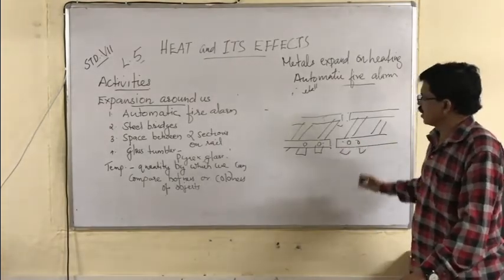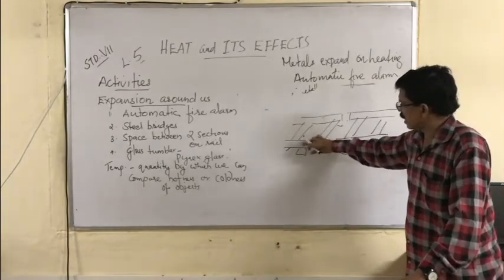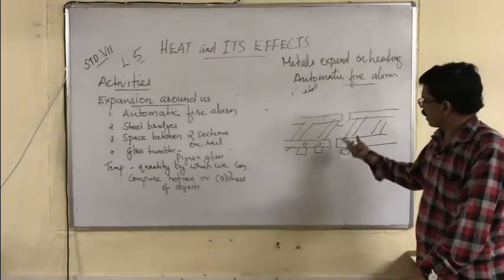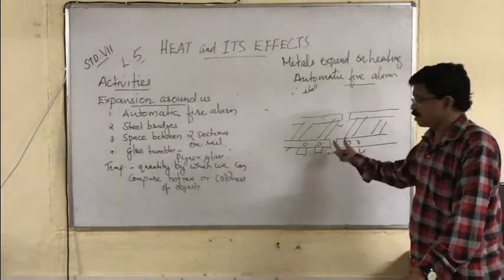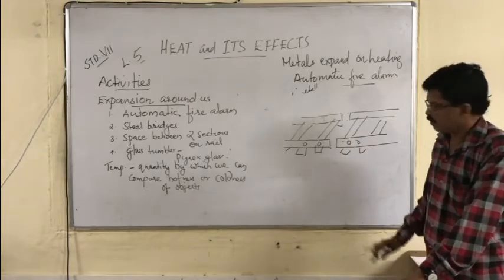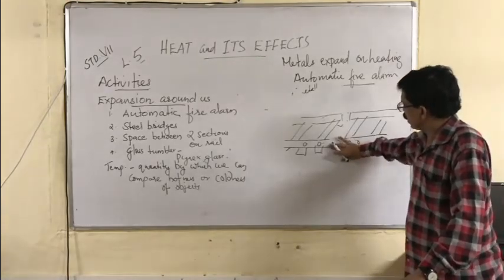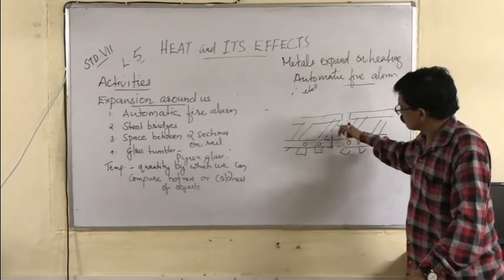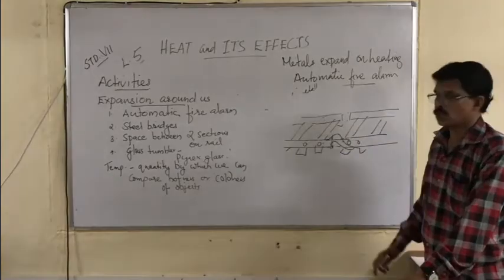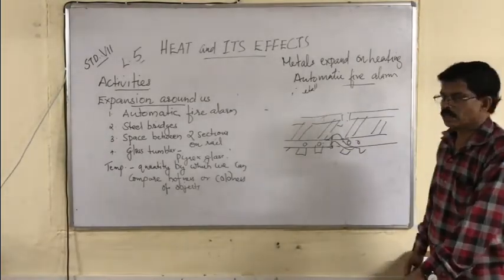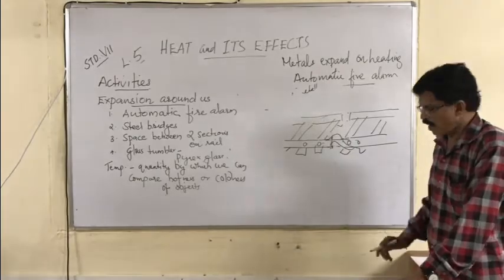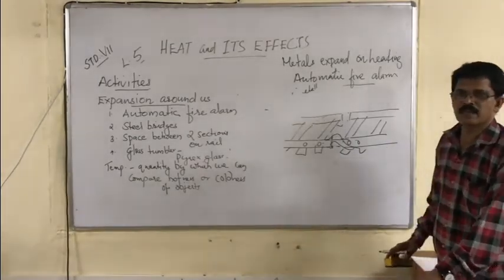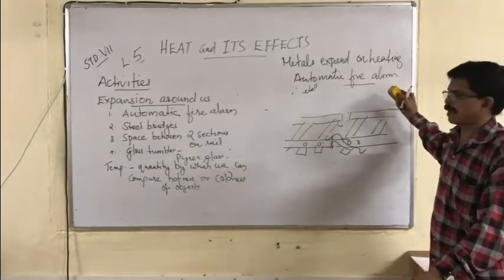Why is space given? Because during summer this metal rail will expand. When it expands, it should have sufficient space to accommodate itself. If it doesn't have a space, what will happen? Suppose this is the joint, with no space between. The rail will bend like this and cause accidents. So, in between two rail sections, space is provided to accommodate the iron rail when it expands in summer. So it gets a space to expand.